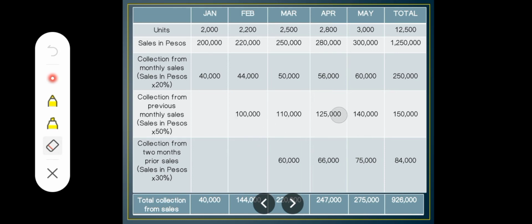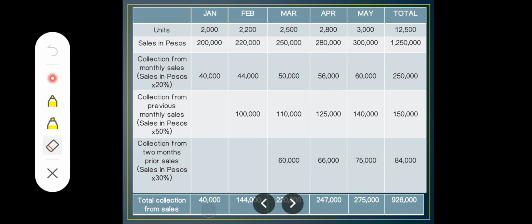And still the same process here. So in the last column, it says collection from 2 months prior sales, which is the 2 months before March, which is January again. You multiply it by 30%, which is 60%. Sales in pesos is again for January, 200,000 times 30%, which is 60,000.